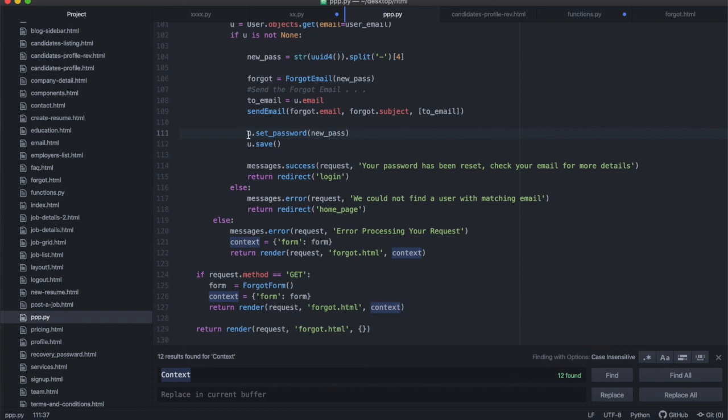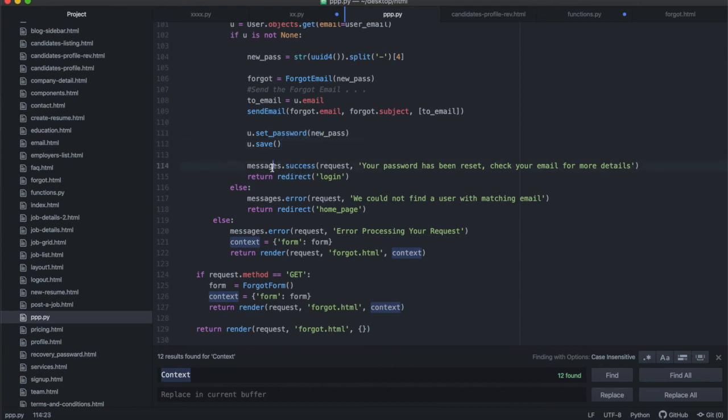So now we're calling the function set password. We are now changing the password of the user. We're going to send them that email first with their new password. We've specified their new password, and after we send that email, then we set the password to the new password. So now we're actually changing it on the system, and then we save the new user.